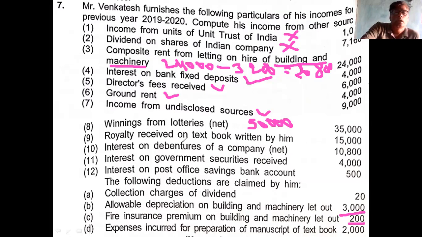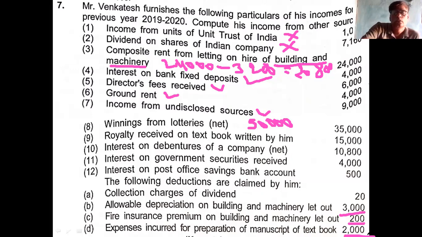Okay. Next, royalty received on textbook. Royalty received on textbook written by him, 15,000. And for this, there is one expense at the end: expense incurred for preparation of manuscript of book is 2,000.